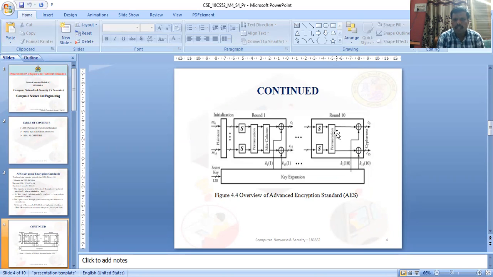That is done, then the permutations, then mix columns, and finally it is exclusive-or with the keys, and finally the strong ciphertext will be obtained. So key expansion will also be performed; that is the encryption process. Similarly, the reverse process is called the decryption process.